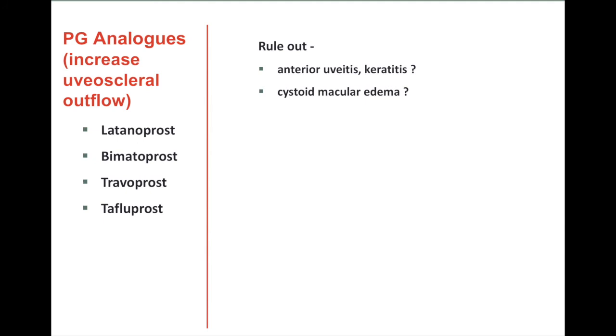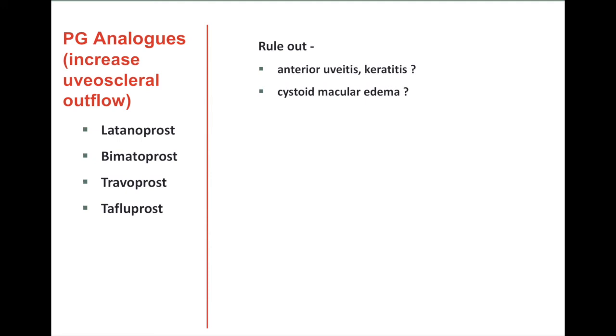Coming to prostaglandin analogs, which increase uveoscleral outflow. The drugs in this group are latanoprost, bimatoprost, travoprost, and tafluprost. There are certain contraindications to use these drugs, that is uveitis, keratitis, and cystoid macular edema.